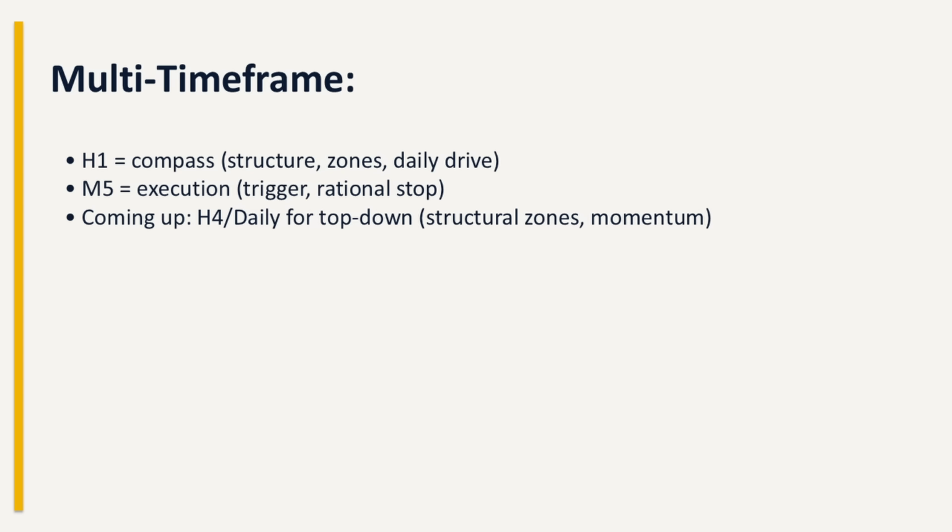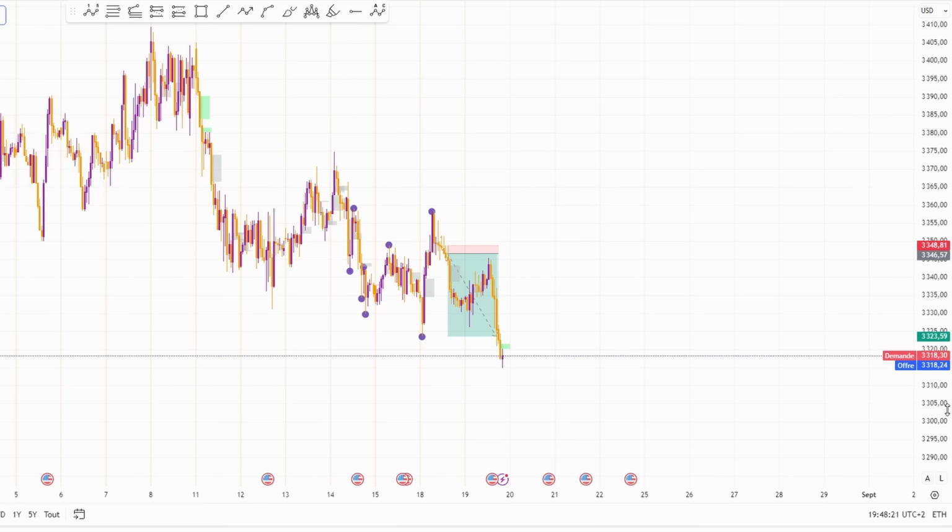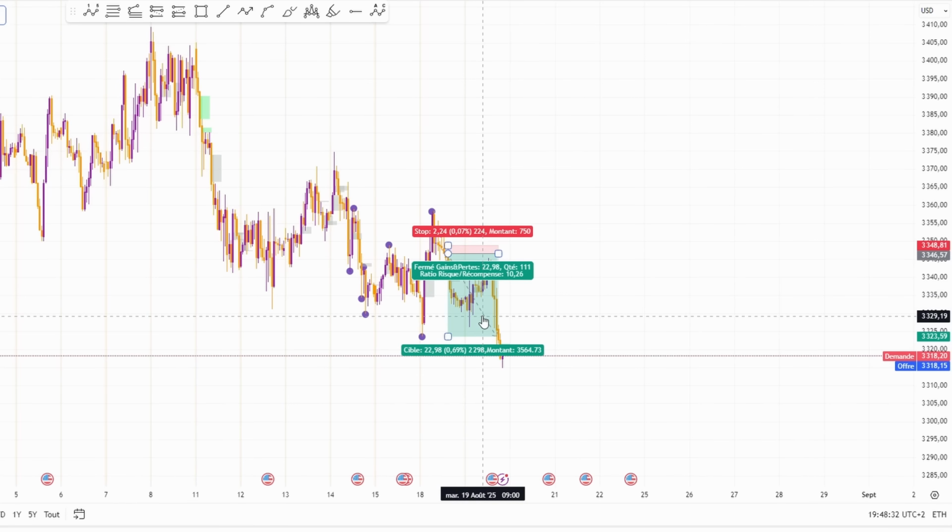The core of our strategy will be the H1-M5 duo. That means the 1-hour candles with the 5-minute candles. The H1 will give us the market direction, and the M5 will allow us to enter the market. Later, we will also use the H4 and the daily, meaning the 4-hour candles and the daily candles, to have a broader view. Here is an example of a market entry I made yesterday at 2 o'clock. It's a trade on gold with a risk-reward ratio of about 10 to 1.